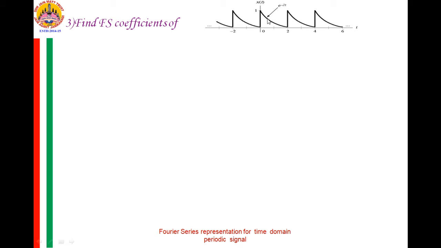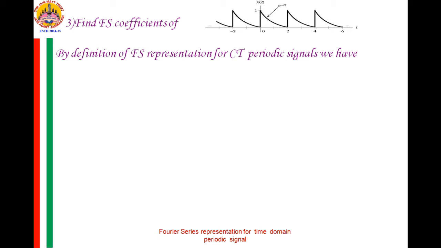Now let us obtain the Fourier series coefficient for this x of t, where x of t has amplitude e raised to minus 2t from 0 to 2. This is a periodic signal with its periodic representations after every interval of 2. So the period of this x of t is equal to 2. Now it is not possible to express this in terms of a complex exponential, so we shall use the definition of Fourier series representation to obtain its Fourier coefficient.